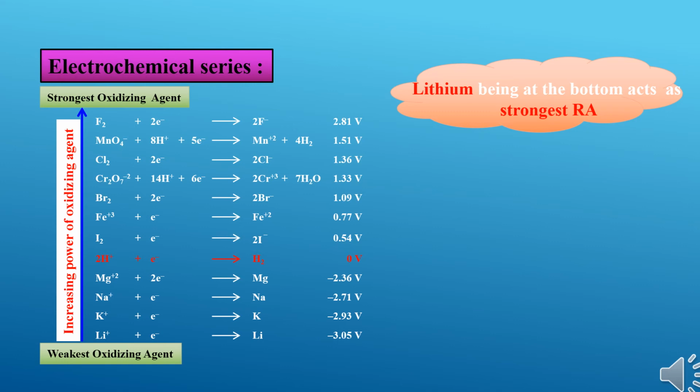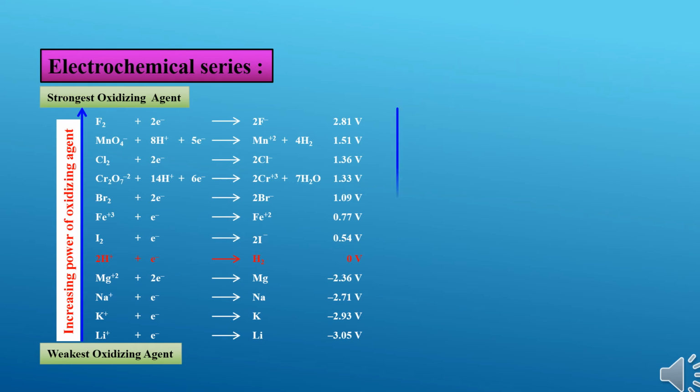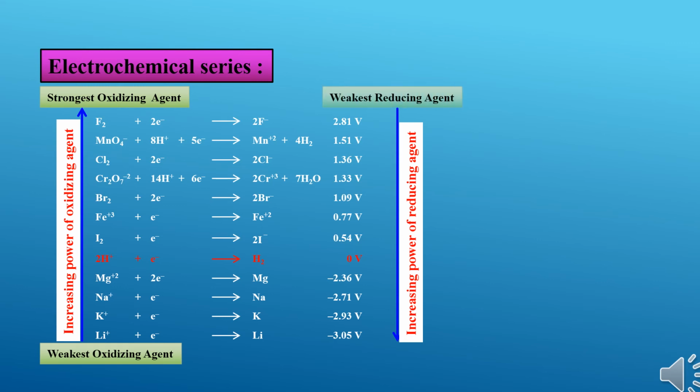If you look at the series, lithium is at the bottom side and it is having the lowest SRP value minus 3.05 volt, and it is the strongest reducing agent. Here when you consider this electrochemical series, from top to bottom there is an increase in the power of reducing agent, and at the top it is having the weakest reducing agent, and at the bottom it is having the strongest reducing agent.